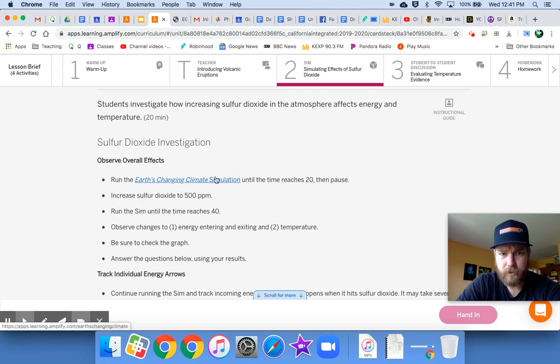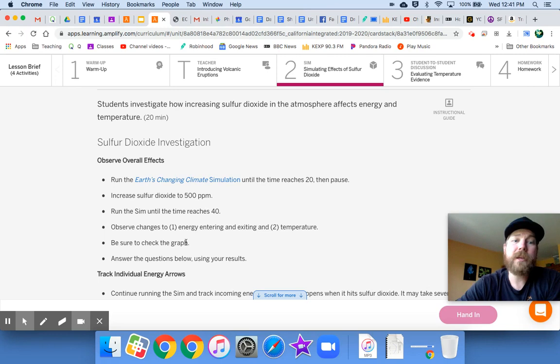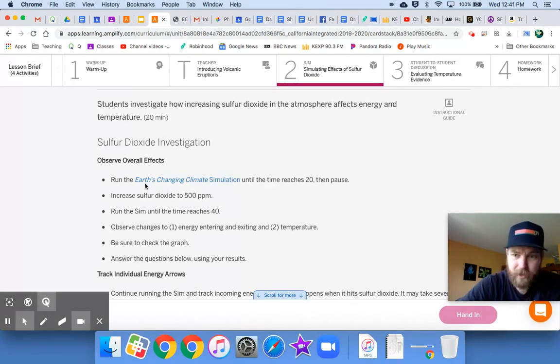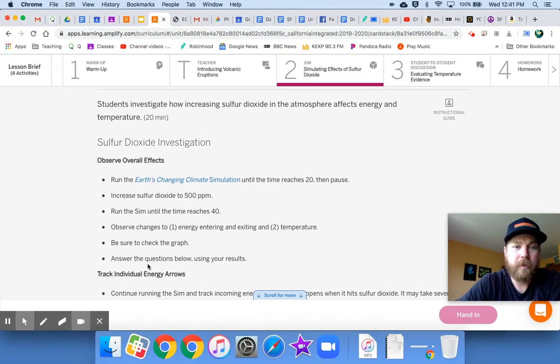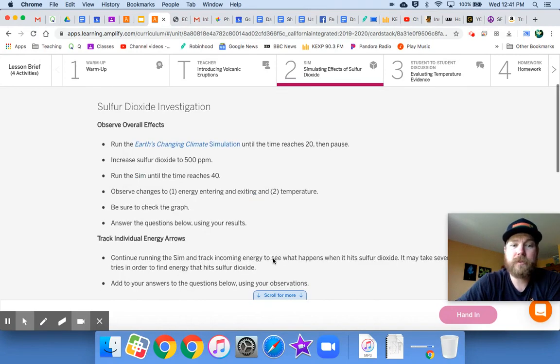It says run Earth's changing simulation until the time reaches 20, then pause. Increase sulfur dioxide to 500. So that's like the max, right? Run the sim until it reaches 40. Observe the changes to energy entering and exiting, and also temperature. Make sure you check the graph. Where was the graph? Oh, yeah. In the simulation, if I go there, my controls will get in the way. But the graph button is right down here in the simulation if you go there. Answer the questions below using your results.